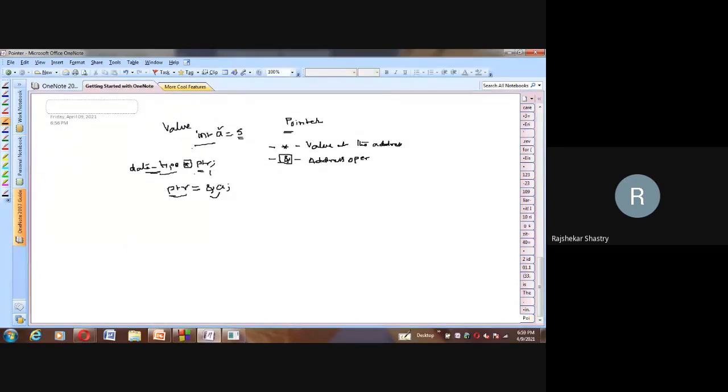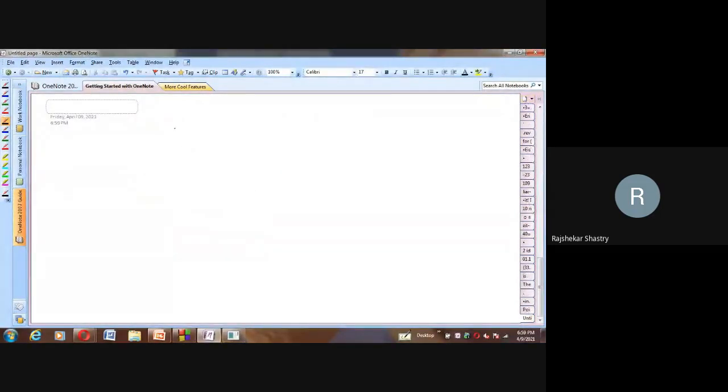So let me declare here the pointer is of integer type only, asterisk p. Let us write the first statements. I am taking an integer variable a holding 5, and I am declaring a pointer variable asterisk p, in which I am storing the address of a. We can write this at declaration time itself, or after declaring, as I just showed you, you declare it and later assign the address. Both are the same.